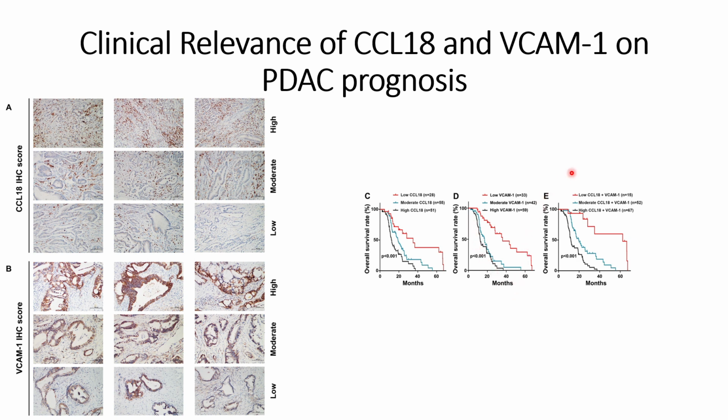And when they checked the combined effect of CCL18 and VCAM-1, what they have seen is that when both CCL18 and VCAM-1 are low, survival rates are higher compared to the case where moderate expression of CCL18 and VCAM-1 are there, where survival rates are lower, and with very high expression of CCL18 and VCAM-1, the survival rate is even lower.